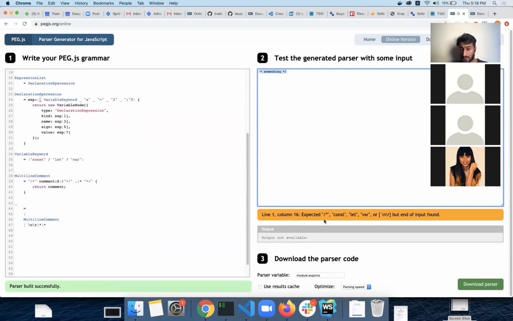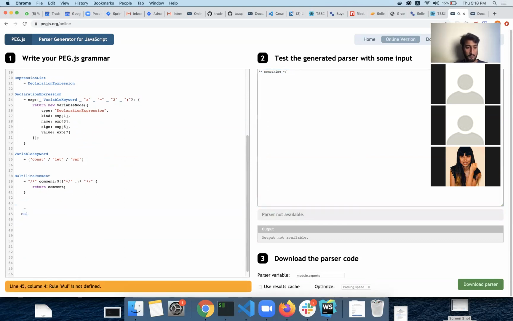So expected this, const let var or this, but end of input was found. How come this is end of input? It is starting from this. And let's keep it as multi-line comment for now. Expected const let var but found...